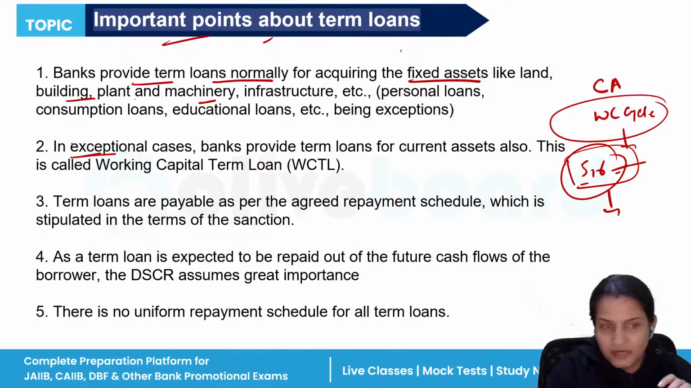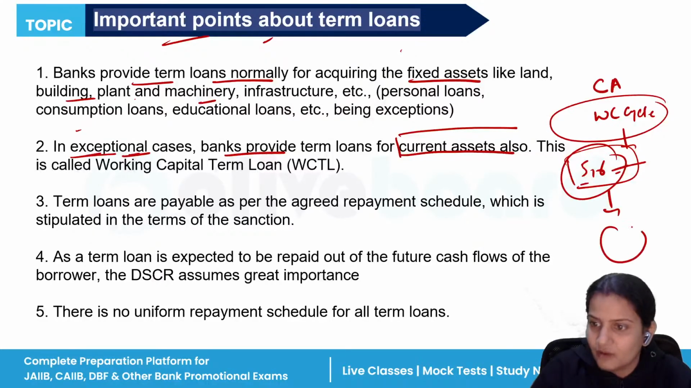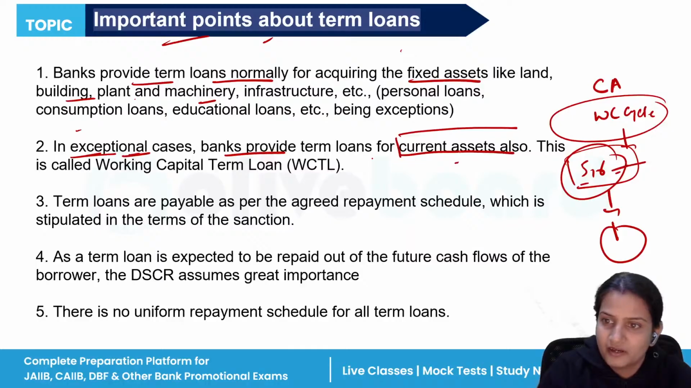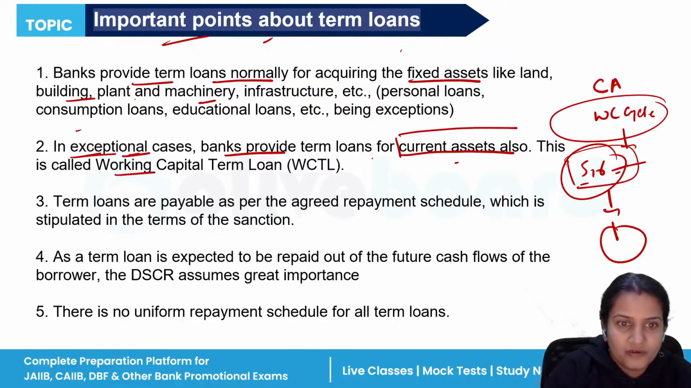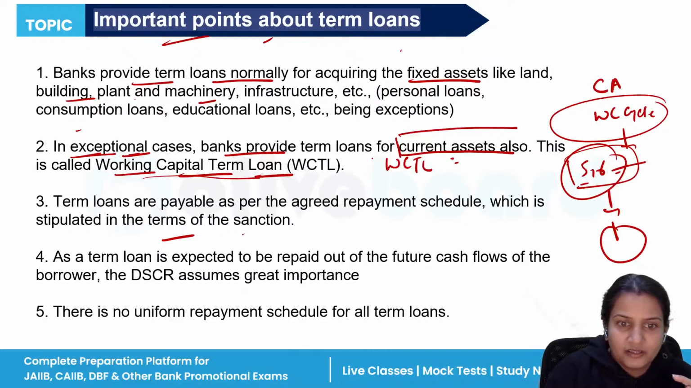So here it is written, very important: in exceptional cases, banks provide term loans for current assets also. When banks see that the working capital cycle takes almost 4 to 5 years to complete one round, then for such a category, the bank provides term loans for current assets. This is called working capital term loan, WCTL.